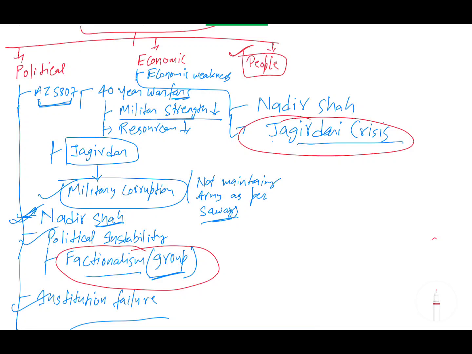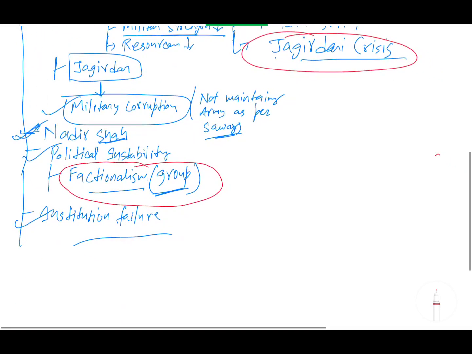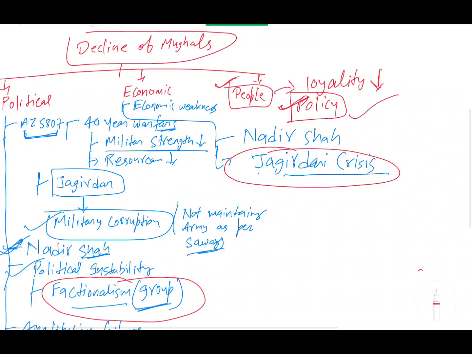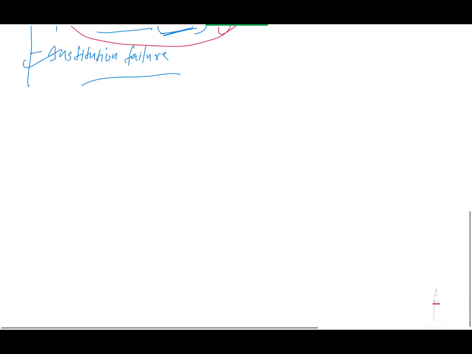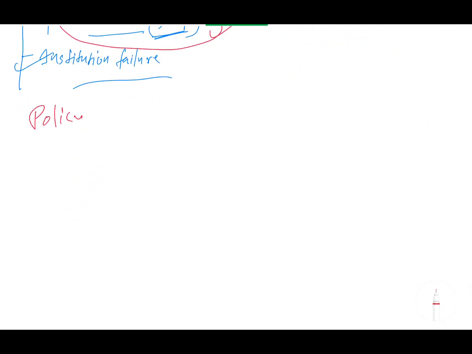And I have already talked about people's loyalty going down because of the policies created by Aurangzeb. We will discuss the policies also. So let us first discuss the policies first, then we'll discuss factionalism, and then the Jagirdari crisis, and all are interconnected. So in policies, we can see that Aurangzeb's policies are like, first policy is the jizya tax.